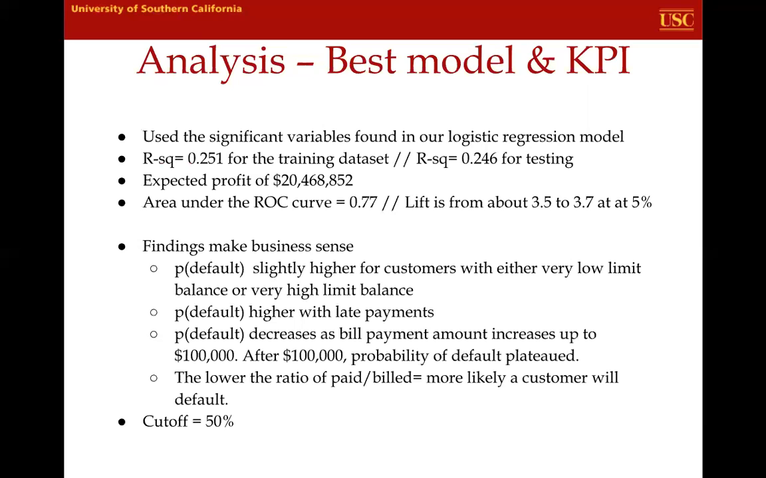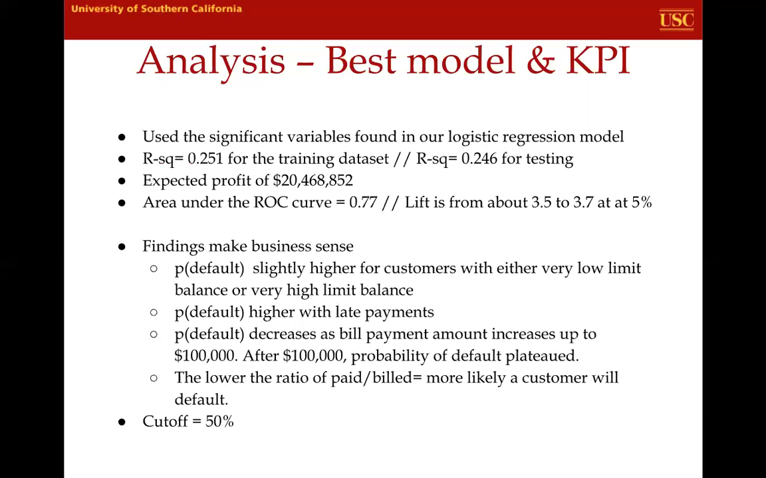This means that our model can predict defaults 3.5 to 3.7 times better than randomly. And as percentages got higher, the lift dropped. At 15%, the lift was about 2.5. Moving on to the discussion of the model, all of our findings pretty much made business sense.